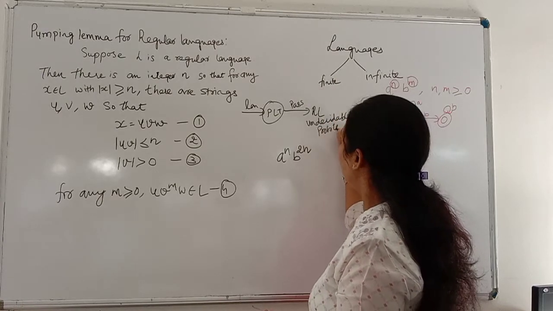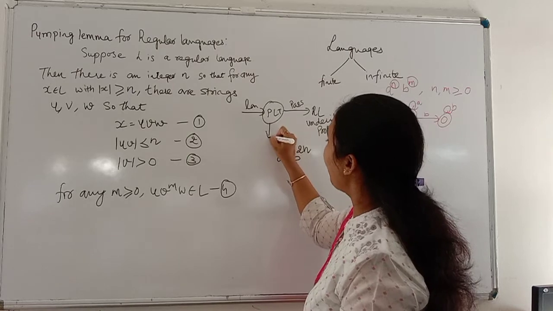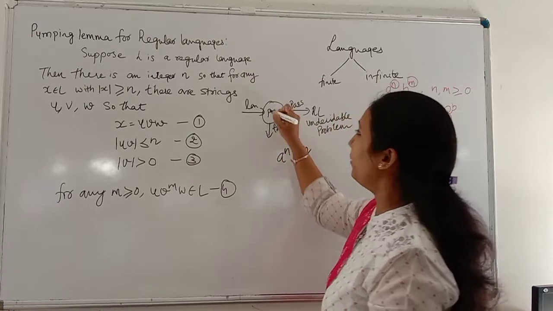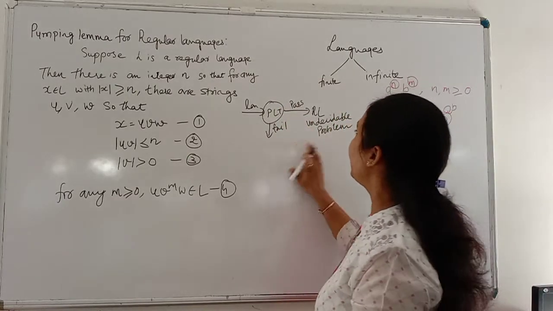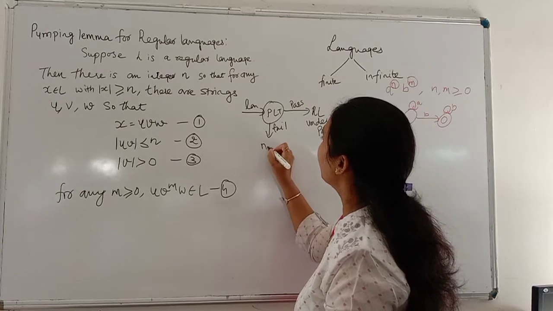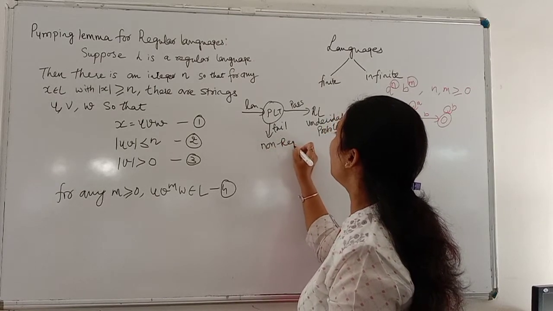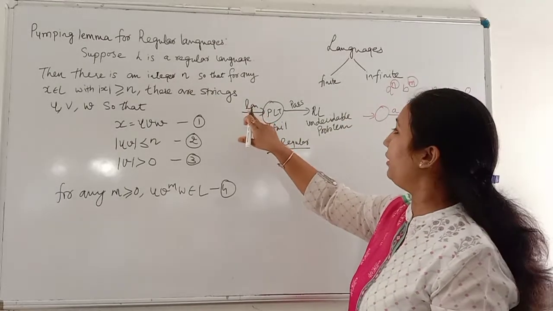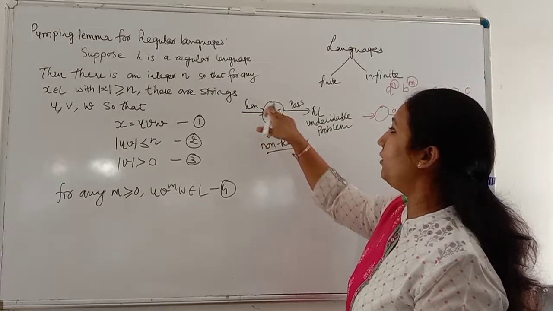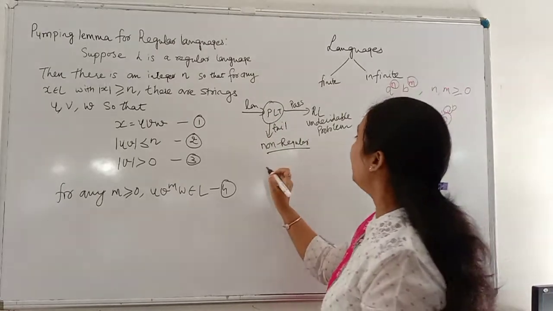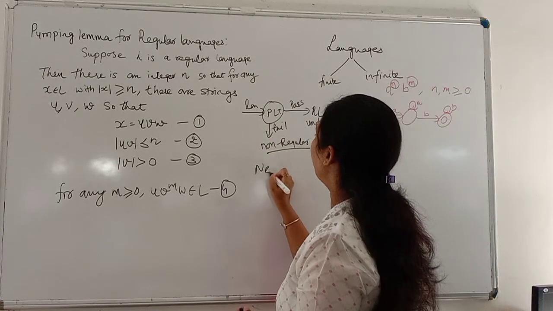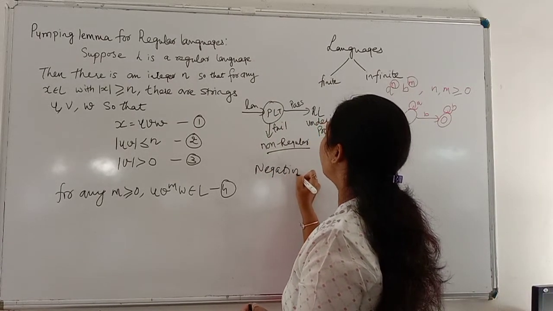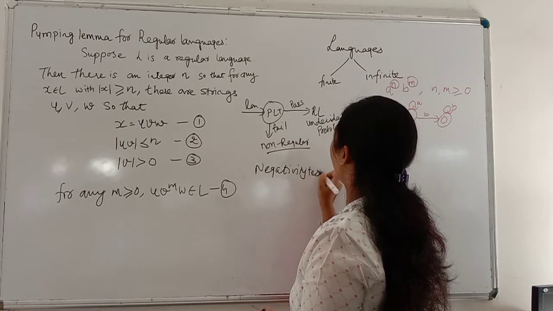But if any language fails the pumping lemma, then definitely we can say that it is a non-regular language. If a language fails this test, it is non-regular, and hence this test is called a negativity test.